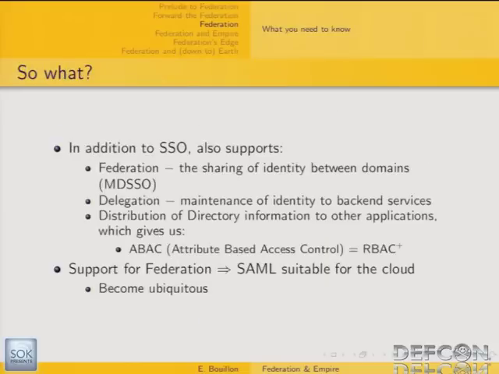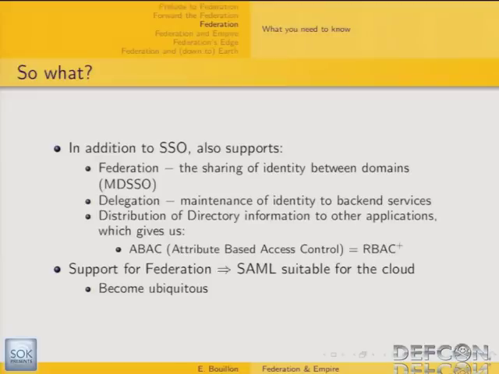So now you could say, so what? Because indeed, okay, we have a single sign-on solution for web applications, but actually there are other ways to achieve that. Typically, you can use SPNEGO over GSS-API with either Kerberos or NTLM as the underlying security mechanism. So you could say, okay, why bother about that? The main idea is that it supports federation, that is the sharing of identity between domains, what they call in the specification the multi-domain SSO issue.